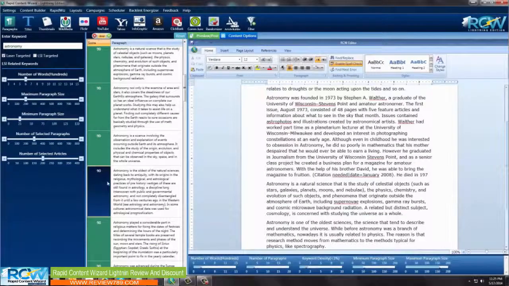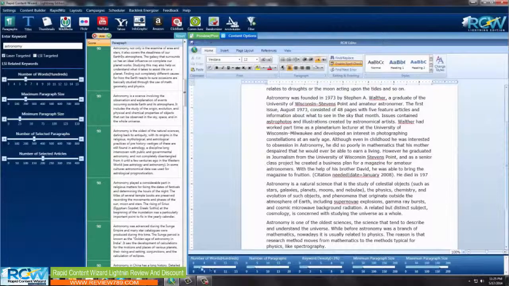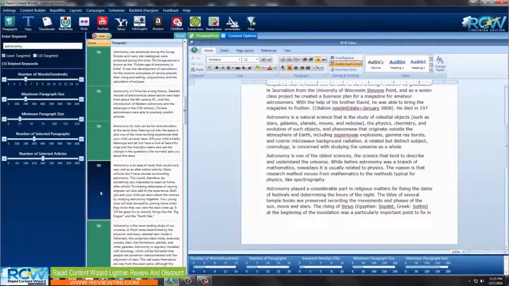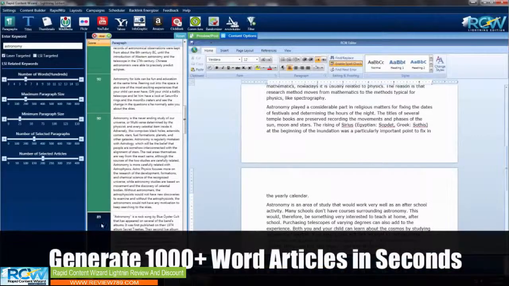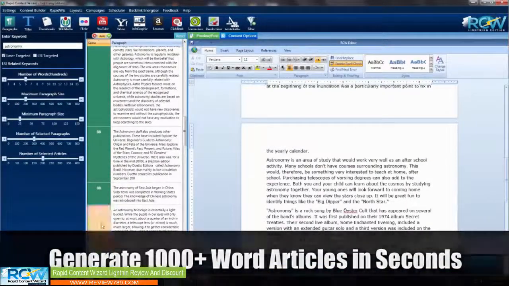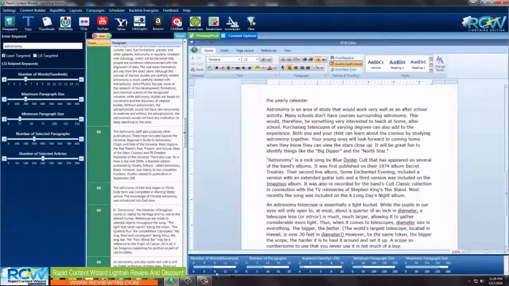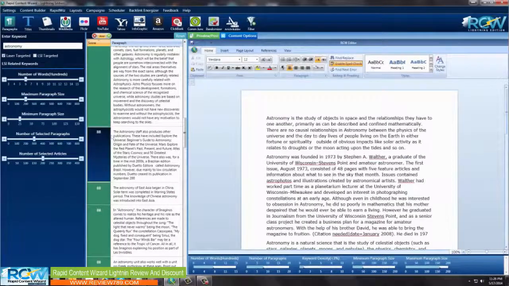And you just come through here and you do this, and you look down here in the bottom, there's a little graph here. It tells you how many words in the hundreds that you've created. So we have almost a 400 word article here. I'm just going to keep going and keep adding to this, and we're now up to almost an 800 word article.